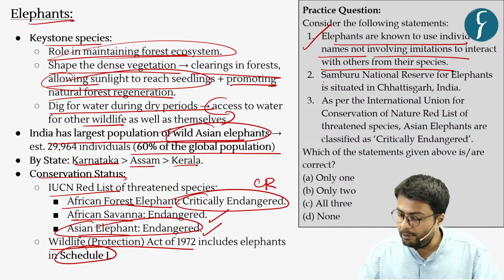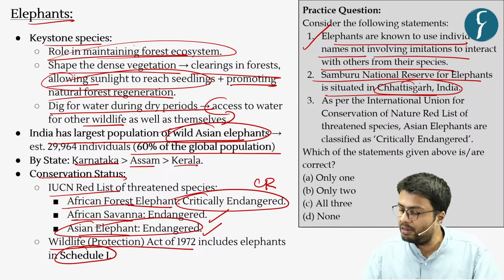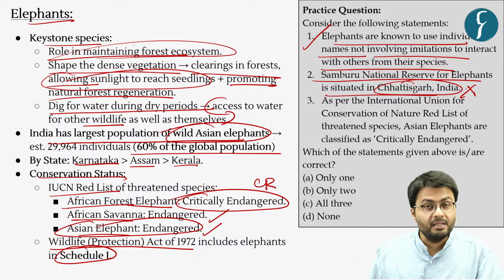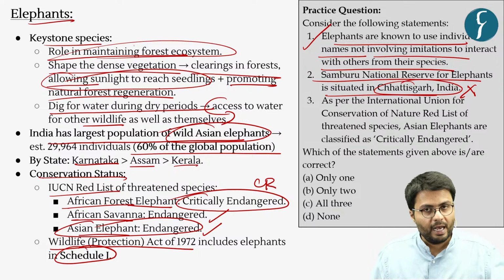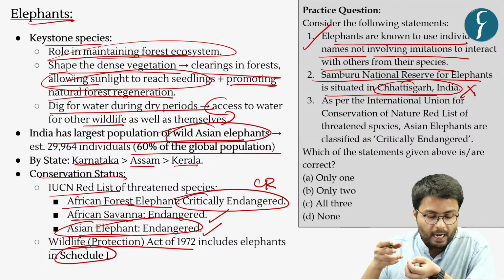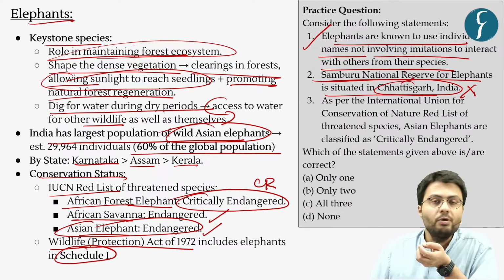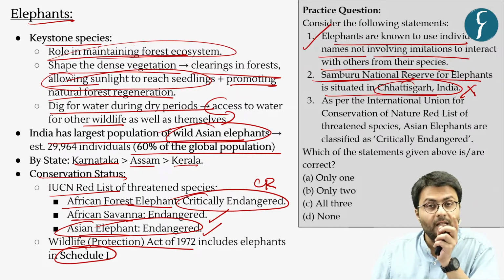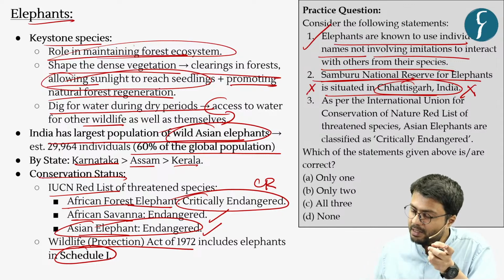The second statement: Samburu National Reserve for elephants is situated in Chhattisgarh, India, which again is an incorrect statement, because today's news article highlights two national parks which are located in Kenya, that is Amboseli National Park as well as Samburu National Park. Now, these national parks are not located in India but in Kenya. So, second statement here is incorrect.